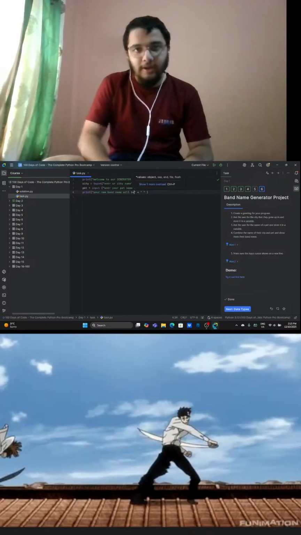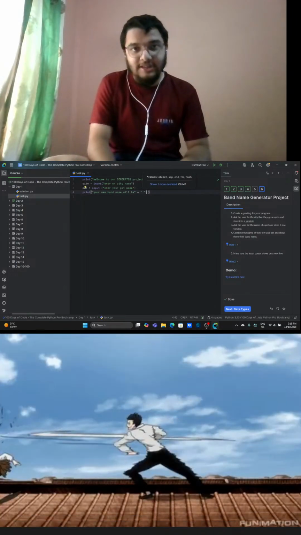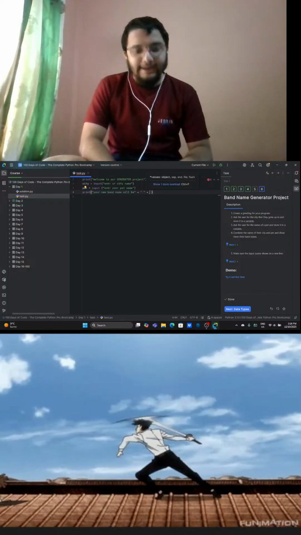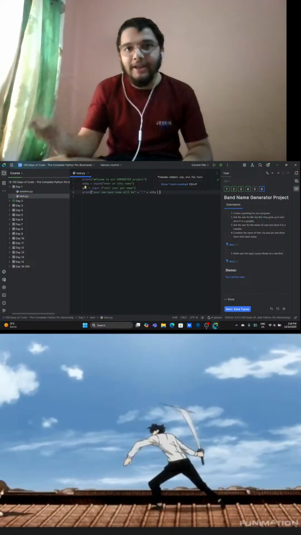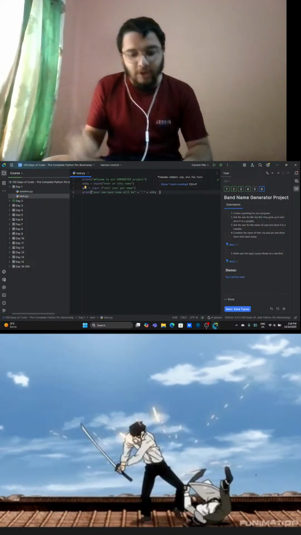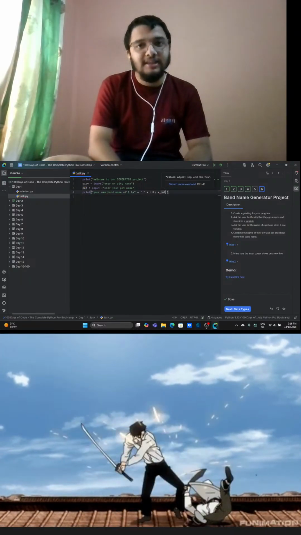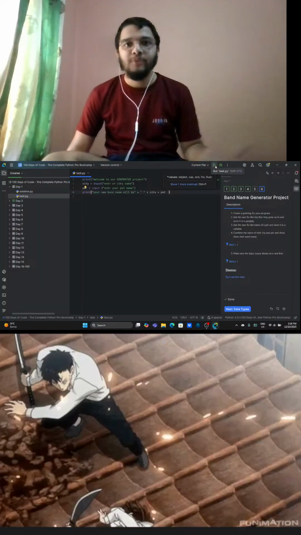Let's not go very deep, but on a surface level, then again I'm going to use the plus sign and I'm going to use the city. Obviously, we are combining the strings right now. And I'm again going to use the concatenation sign, and the next thing that I'm going to use is the pet. So the project is complete. So easy.